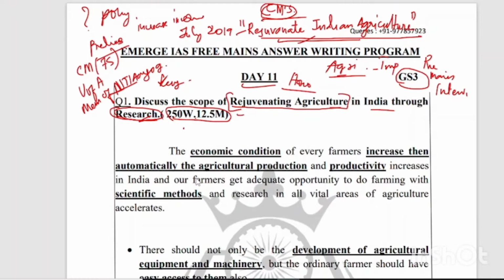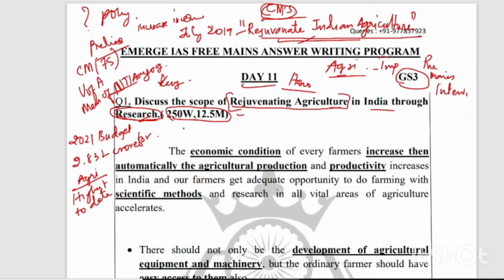Then another thing we have to add is that in the 2020-21 budget, the last budget, the Indian government has allocated 2.83 lakh crore rupees for agricultural activities like irrigation, including rural development, and you know one thing, this is the highest budget allocation to date. And these are all the background of this question, and let's move into the introduction part of this question, or what are the things that we are going to explain in the answer.